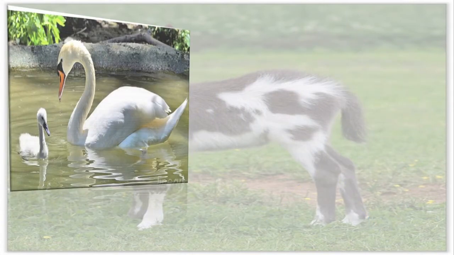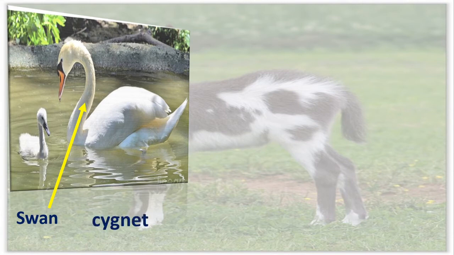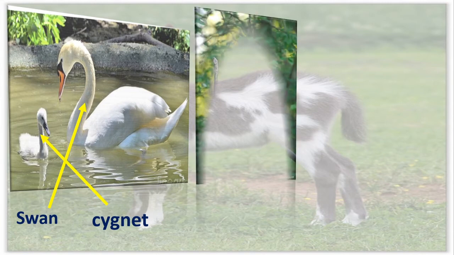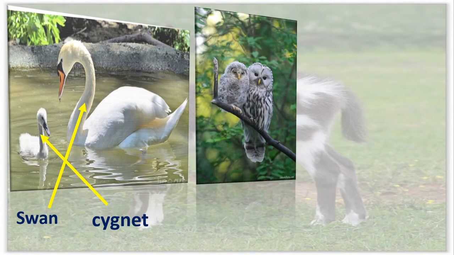Next here, this is swan, isn't it? And the young one of the swan we can see beside mother swan. So this young one is called as cygnet. See the spelling, C-Y-G-N-E-T, cygnet. Remember the word, a different word it is, correct? So we have to remember properly.